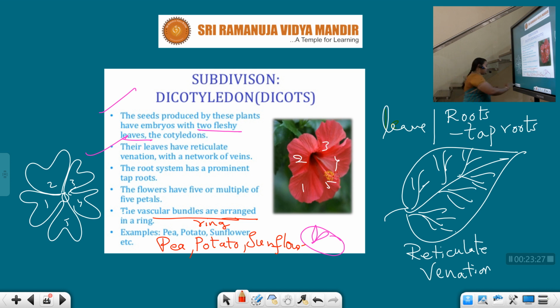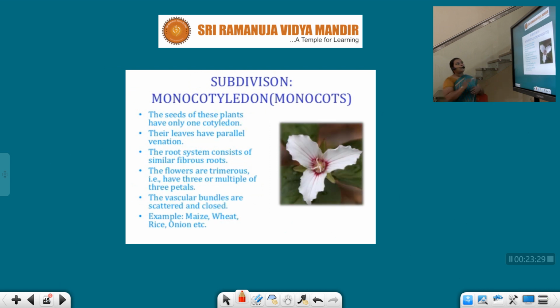And let us see the subdivision of monocots. In the previous slide we discussed the dicots. Now we are going to discuss the monocots. Seeds of this type have only one cotyledon. The word mono indicates it has just one cotyledon. The leaves have parallel venation.